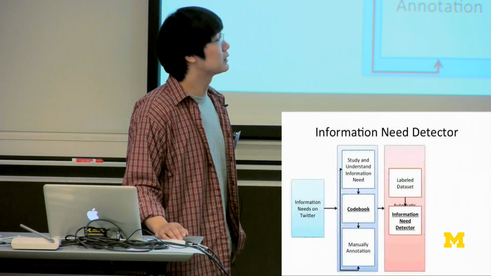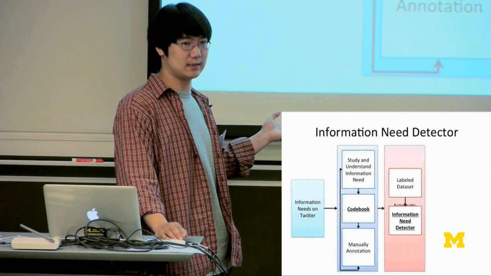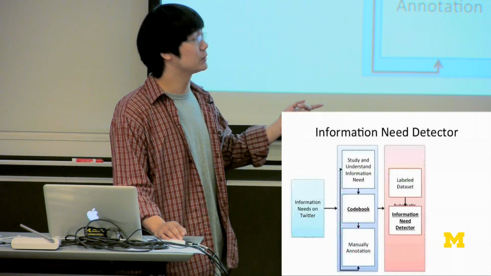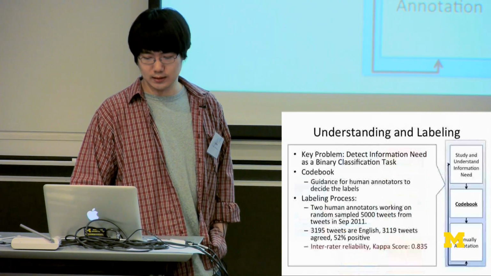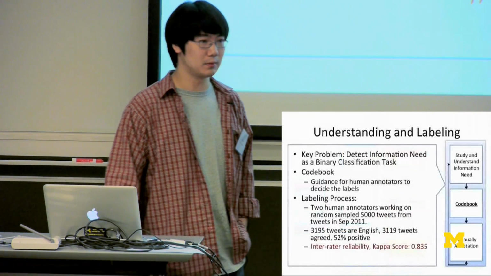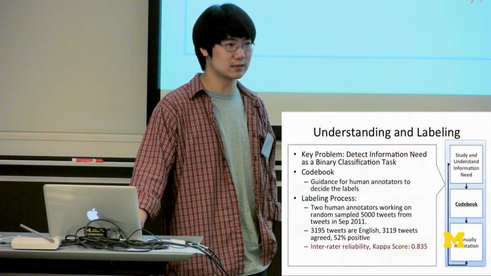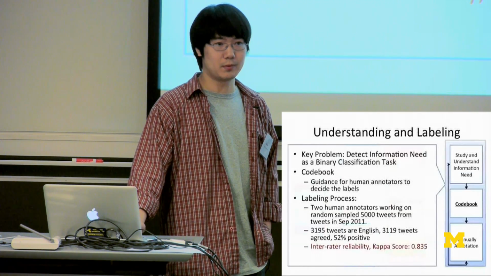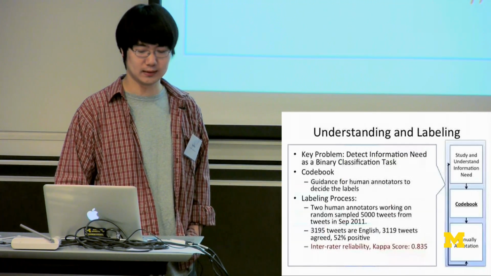Here shows the framework. The blue column shows the process of labeling the data set, and the red column shows how we use the labeled data set to train a classifier. In the labeling process, we model the detection of information needs as a binary classification task. We provide this codebook, which is guidance for human annotators to label the data set.